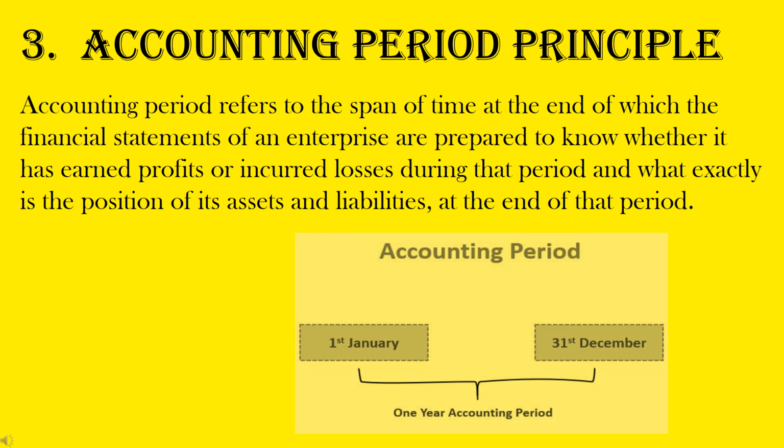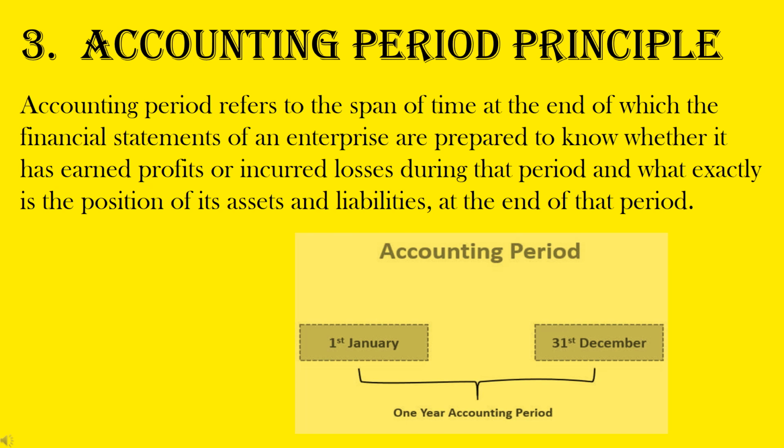so that its performance is measured at regular intervals. The accounts of an enterprise are maintained following the going concern principle, meaning the enterprise shall continue its activities for a foreseeable future. Users of financial statements, especially the management and banks, require information from the accounts at regular intervals so that decisions can be taken at the appropriate time.